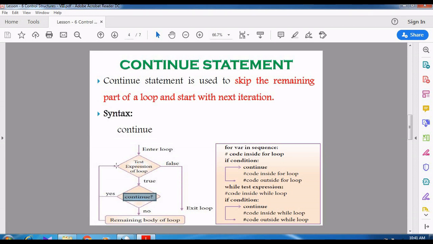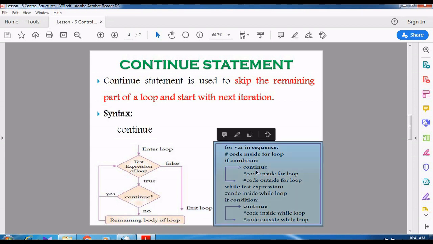See here, control is transferred to the test expression. But if there is no continue statement, it automatically executes the body of the loop. But when the test expression is false, now what will happen? If the condition is false at first itself, it will exit the loop.